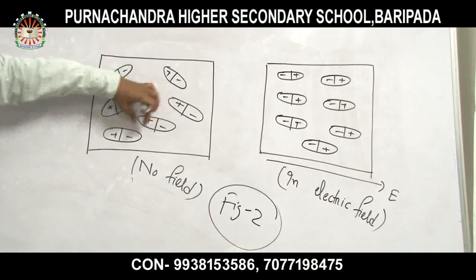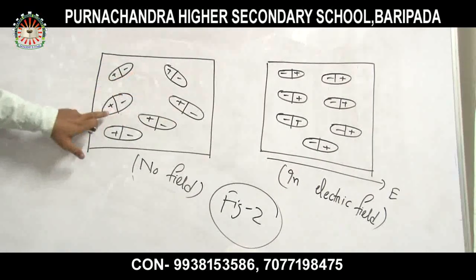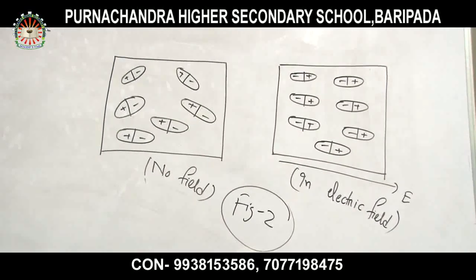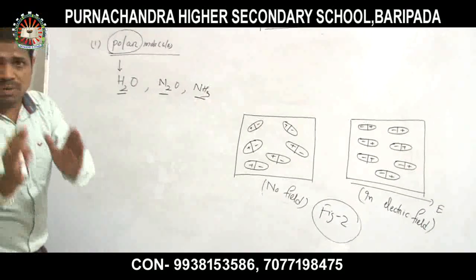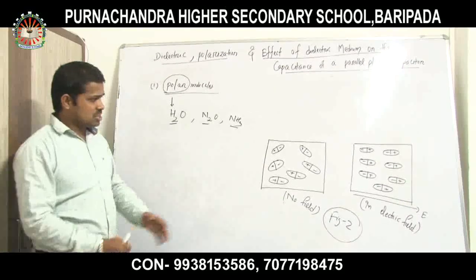They are separated by a very small distance. Okay, so these are one dipole, they behave like a dipole. Polar, and these are the polar molecules, so that's why these have permanent dipole moments. Very simple.